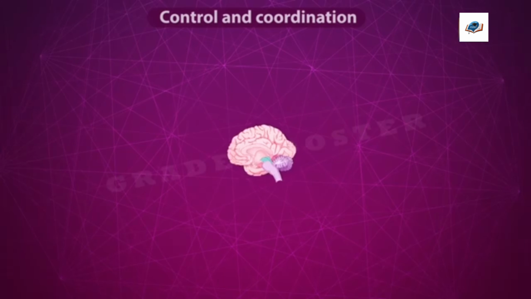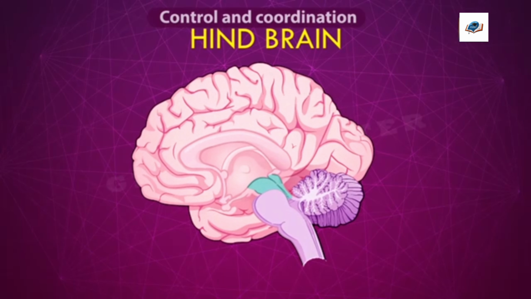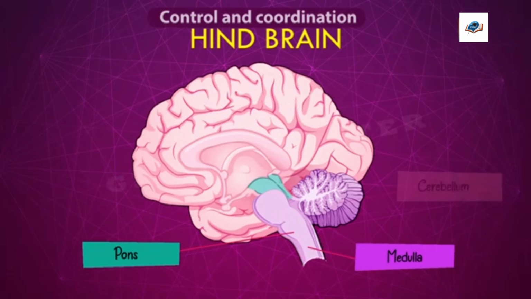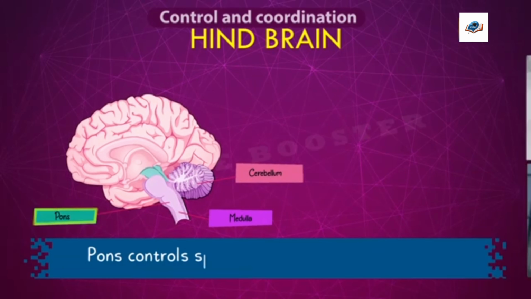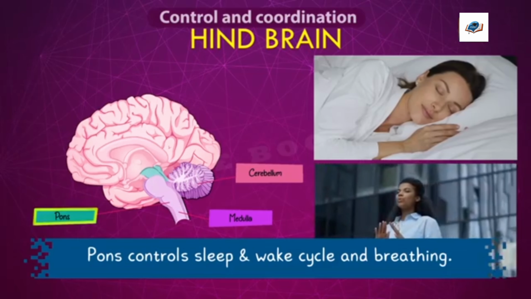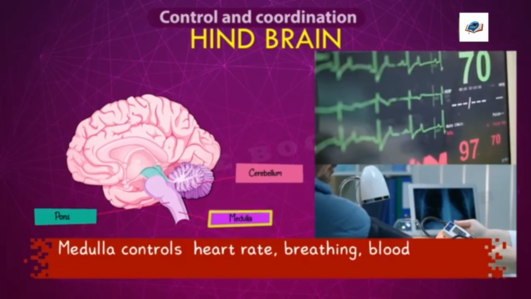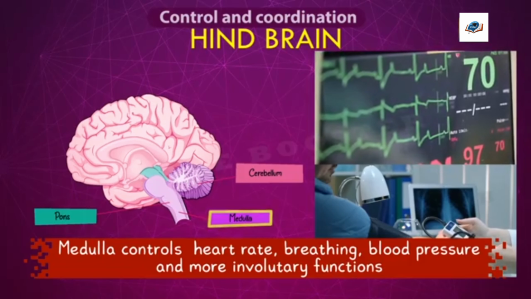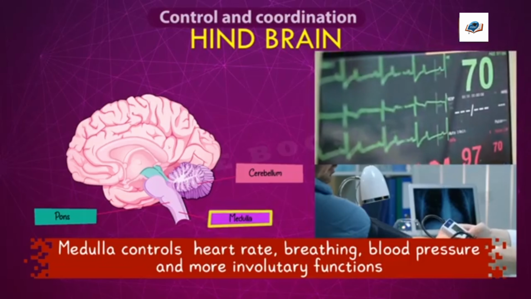Hindbrain. The hindbrain has three parts, namely pons, medulla oblongata, and cerebellum. These parts control the involuntary functions of our body. Pons controls the sleep and wake cycle and breathing. The medulla controls heart rate, breathing, blood pressure, and more involuntary functions.